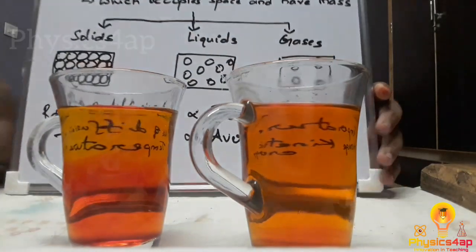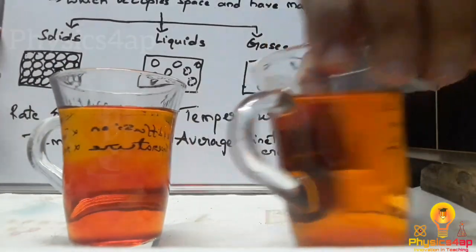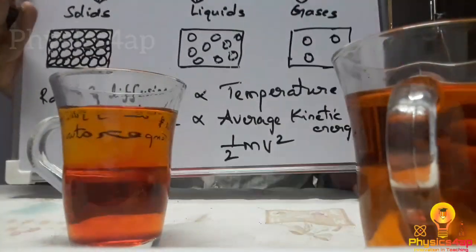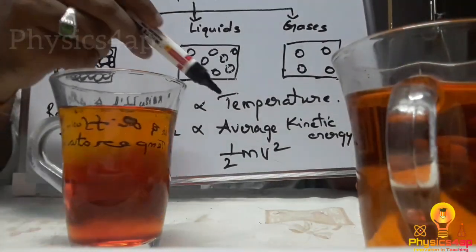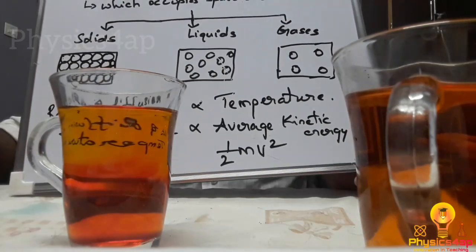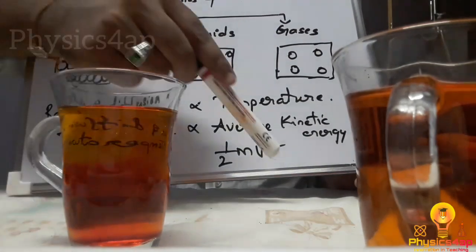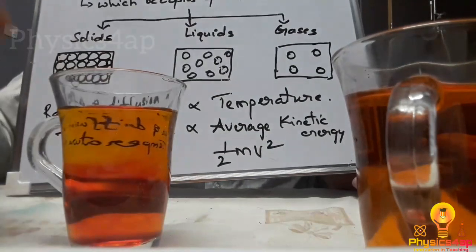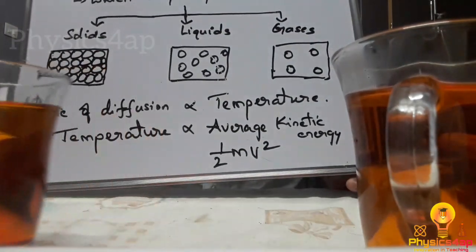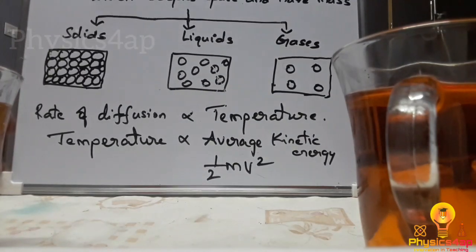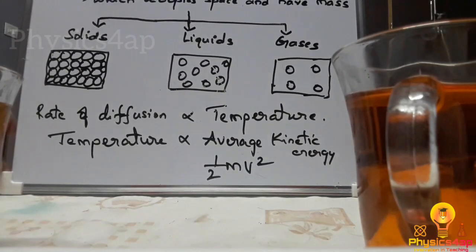So we have a formula for the kinetic energy. The kinetic energy formula is half mv square, that is half into the mass into the velocity square. When the temperature rises, the velocity also rises and the particles move throughout the liquid. So that is the main reason diffusion is more in hot water when compared to cold water.